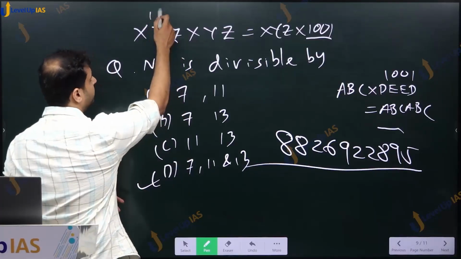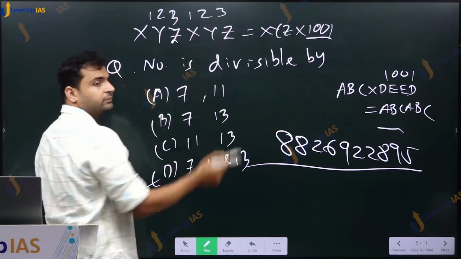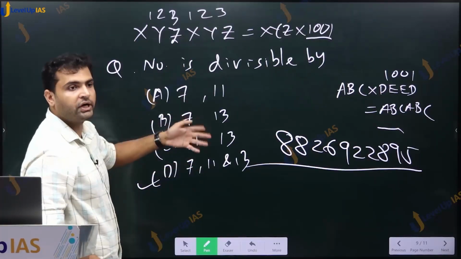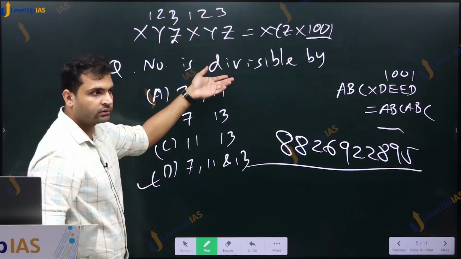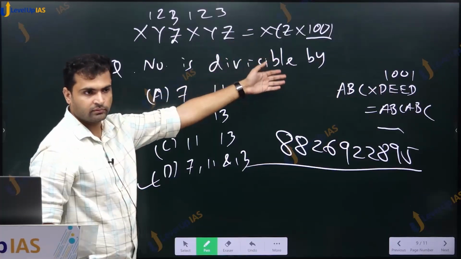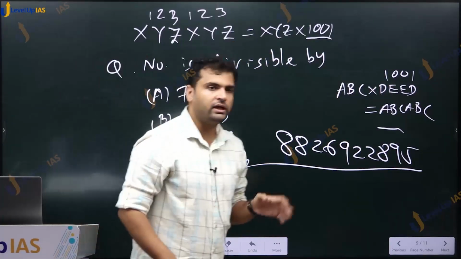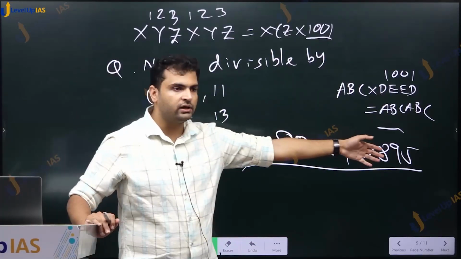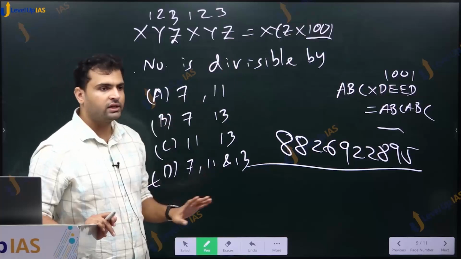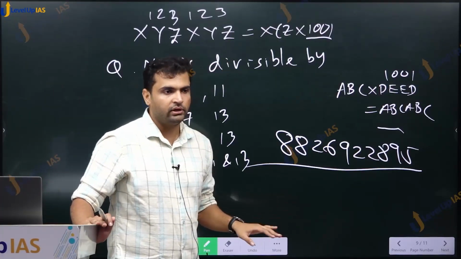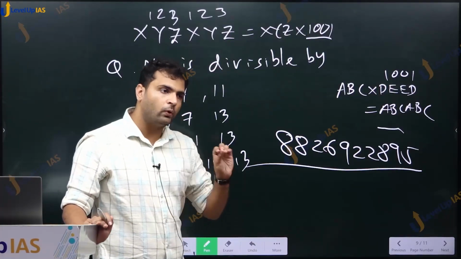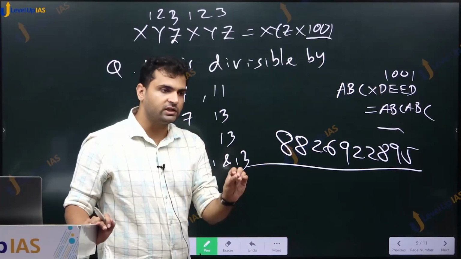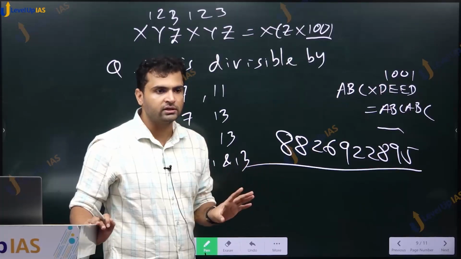So I take any XYZ, the simplest possible 1, 2, 3, 1, 2, 3. And I see which of them this number is divisible by, by actually dividing. That would be quicker if you don't know this. In an actual examination, you should put values if you don't remember the earlier result or nothing comes naturally to you. Examination is not the place to waste time. It is the place where you do whatever you can to get the answer. See if you can get the answer within a reasonable time, like 1 to 2 minutes. If not, move ahead.